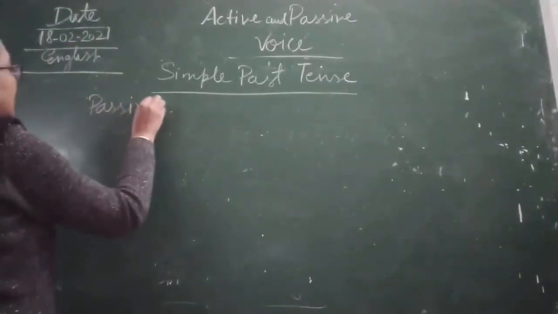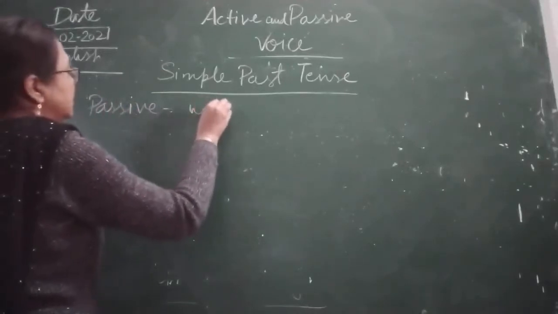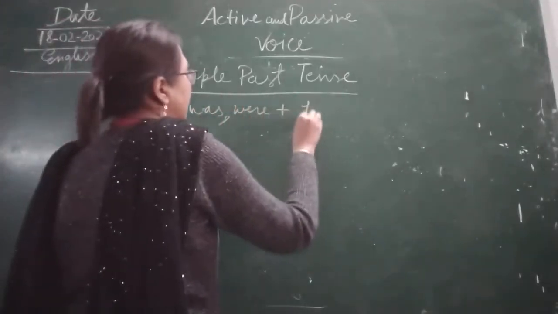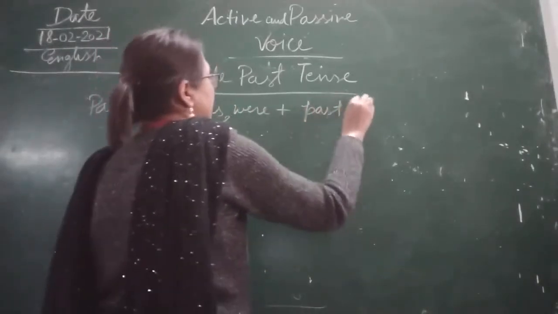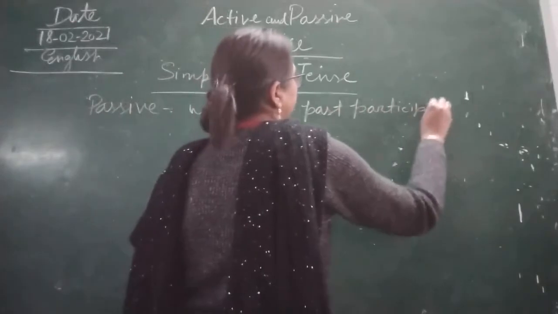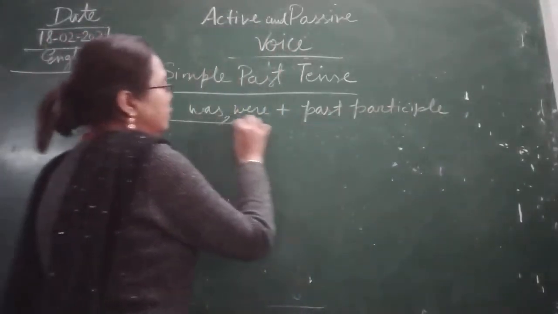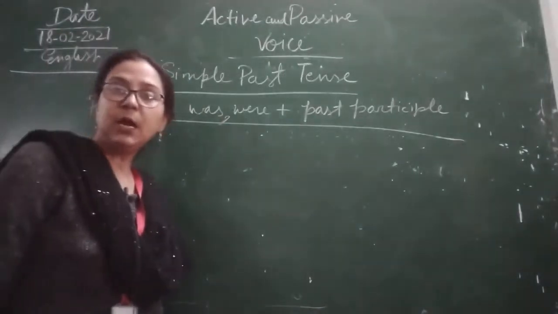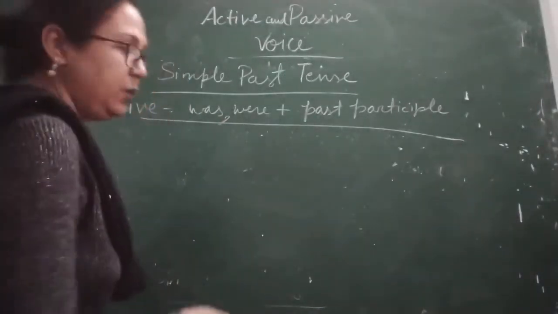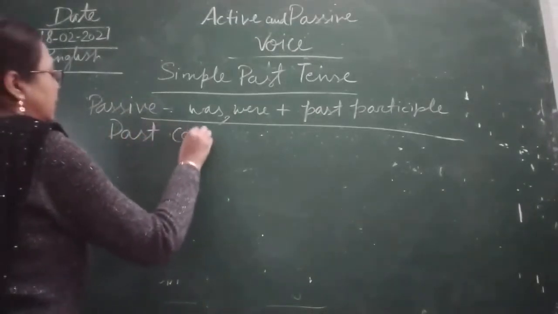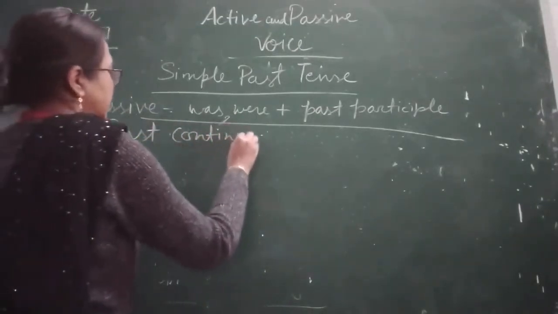That is only and only was and were plus past participle. This is the rule for making active to passive voice. Today we are going to start past continuous tense.